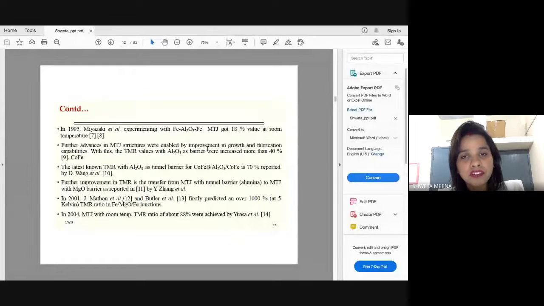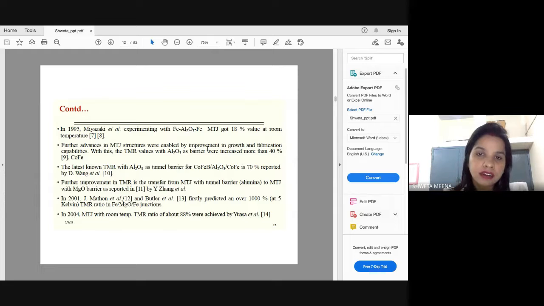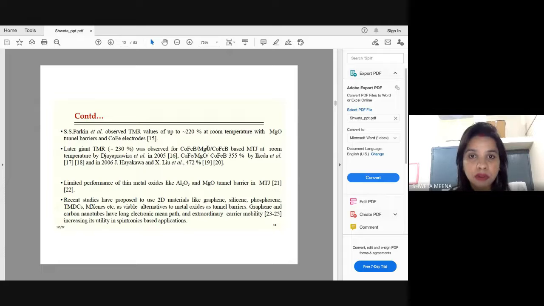Also, apart from Al2O3 as the barrier material, MgO, magnesium oxide, has also been used as an insulating layer between the two magnetic layers, and several people have reported with MgO as the spacer layer, and they have reported TMR values of up to 220% as well. So these are with Al2O3 and MgO as the tunnel barriers, and with different magnetic layers.